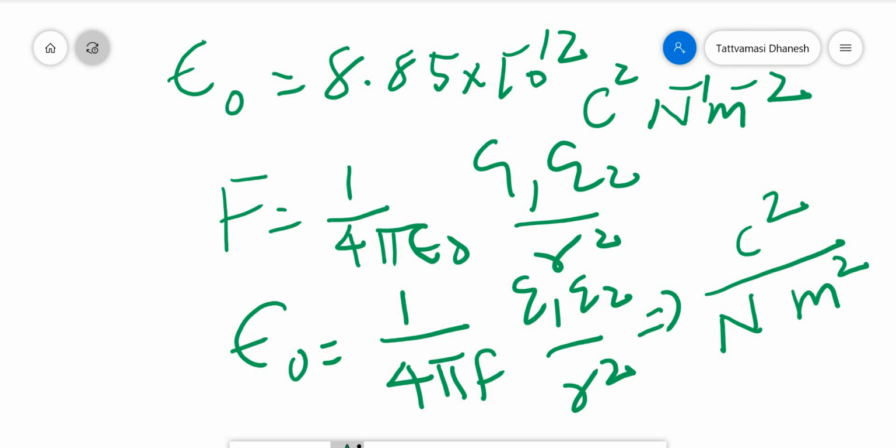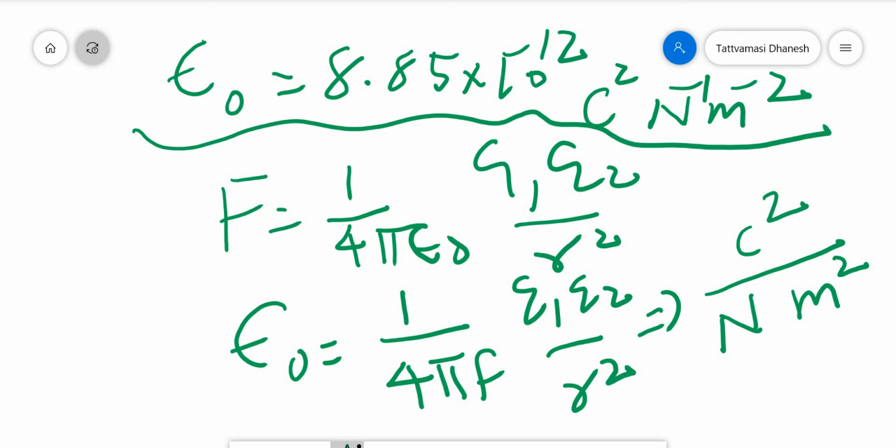This is 1 by Newton. By the law of exponents, it's Newton raised to minus 1, meter raised to minus 2. That is, epsilon 0 is 8.85 into 10 raised to minus 12 Coulomb square, Newton raised to minus 1, meter raised to minus 2. This is the value of epsilon 0. So what is Coulomb's law? Coulomb's law states that the force of attraction or repulsion between 2 point charges is directly proportional to the product of the charges and inversely proportional to the square of the distance between them.